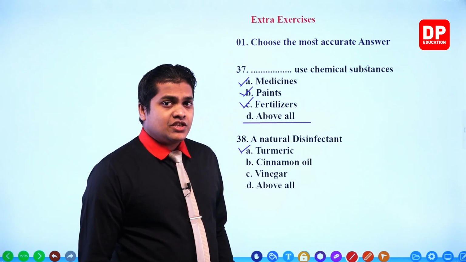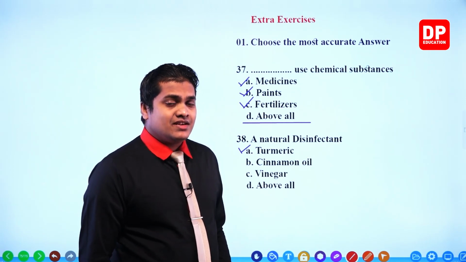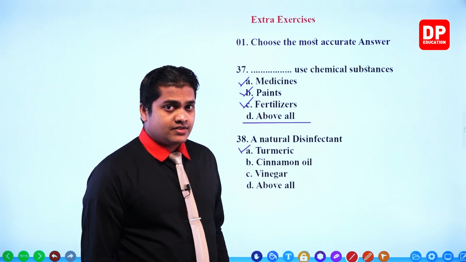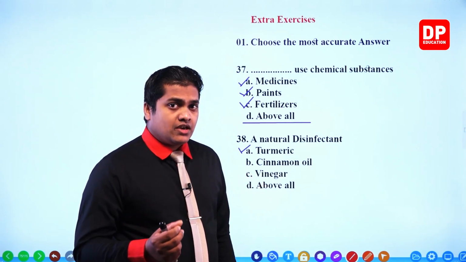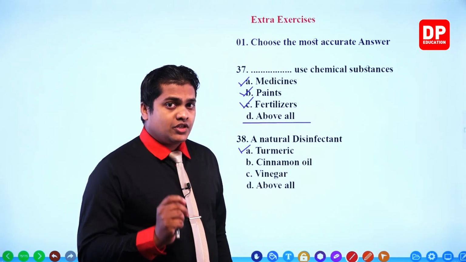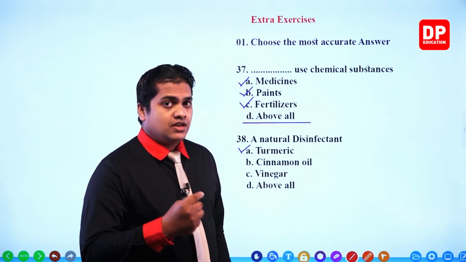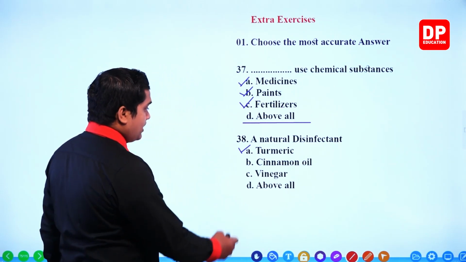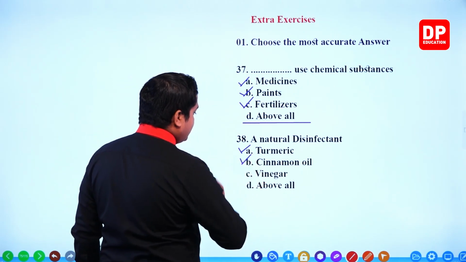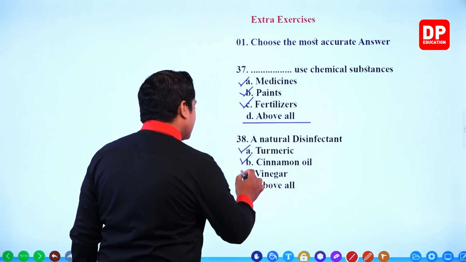Almost all the essential oils are considered natural disinfectants. Actually, when there is a toothache, we use cinnamon oil to destroy pathogenic microorganisms in the tooth. So my dear children, cinnamon oil is a good example of a natural disinfectant. Then vinegar, once again the same.